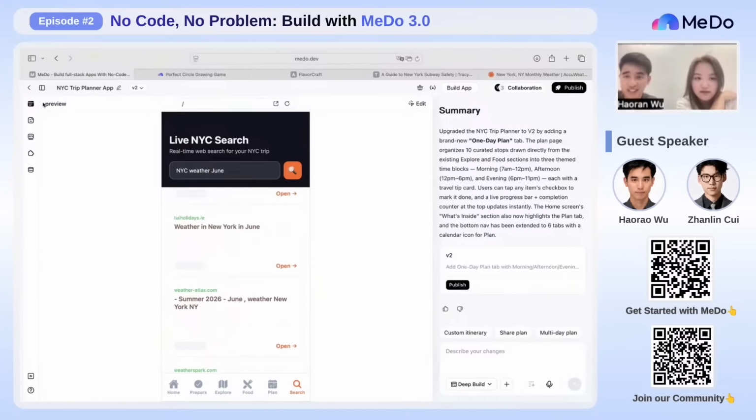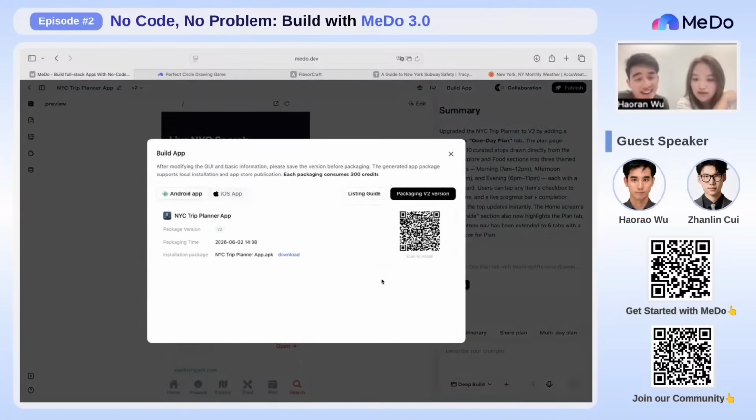That's all for our demo. Let me check whether we got the app built already. If we got lucky, yeah. As you can see, it's already packaged. If you're using an Android phone, you can scan to install it. You can also download the APK version directly to your computer. This is already the preview, right? Yeah, that's the preview. So basically that's it.